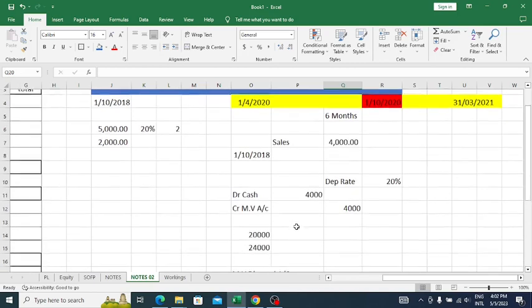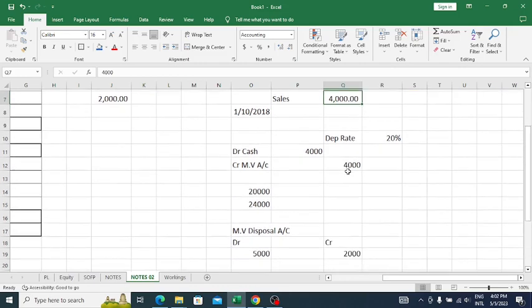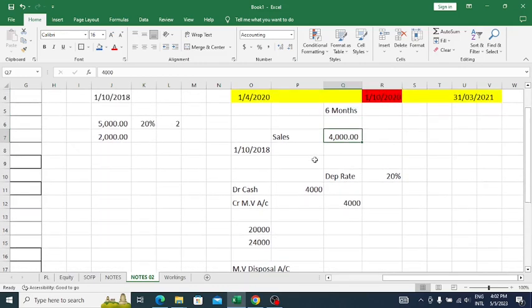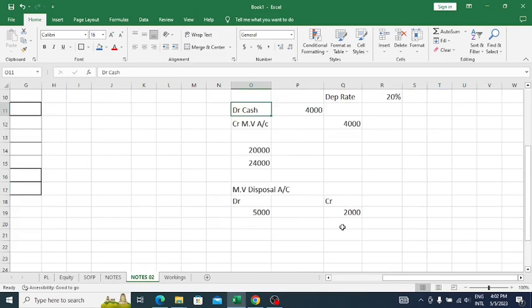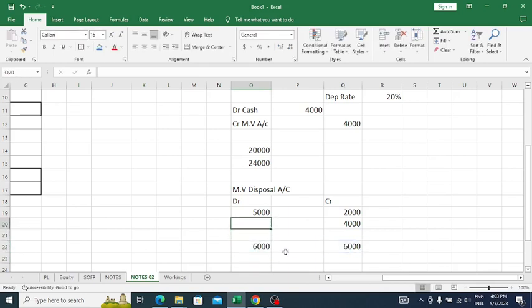And then they have sold it for 4,000. What is the entry? Cash debit, disposal account credit. Now easily we can find out the profit through the disposal account. What would be the profit? 1,000. By selling the motor vehicle, the company has earned a profit of 1,000, right?